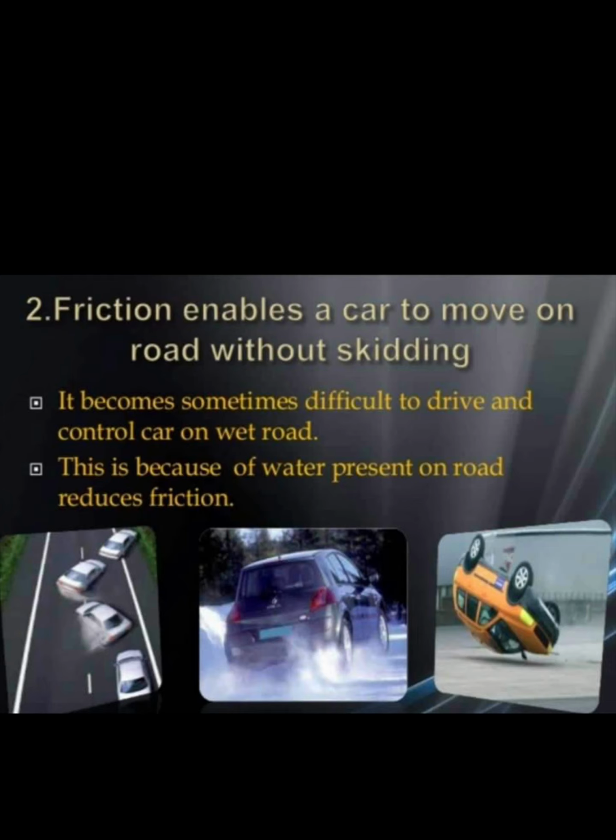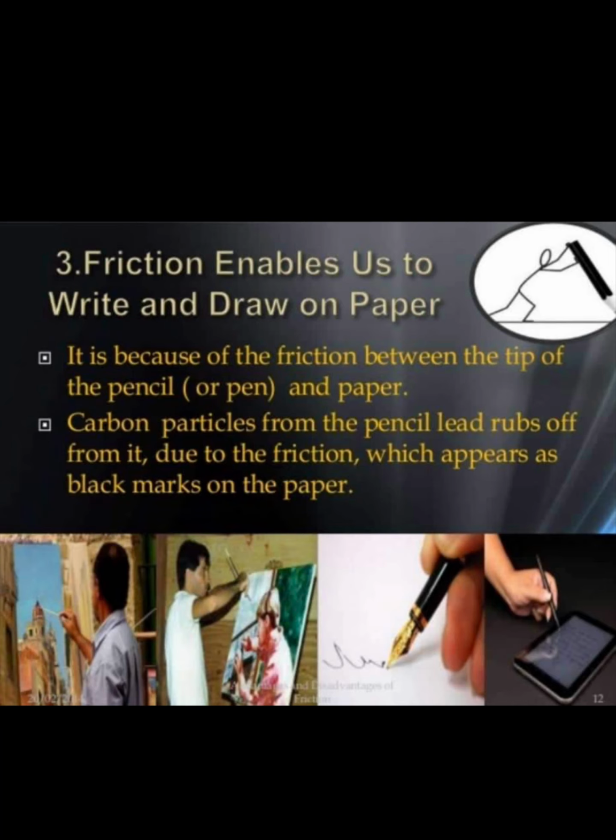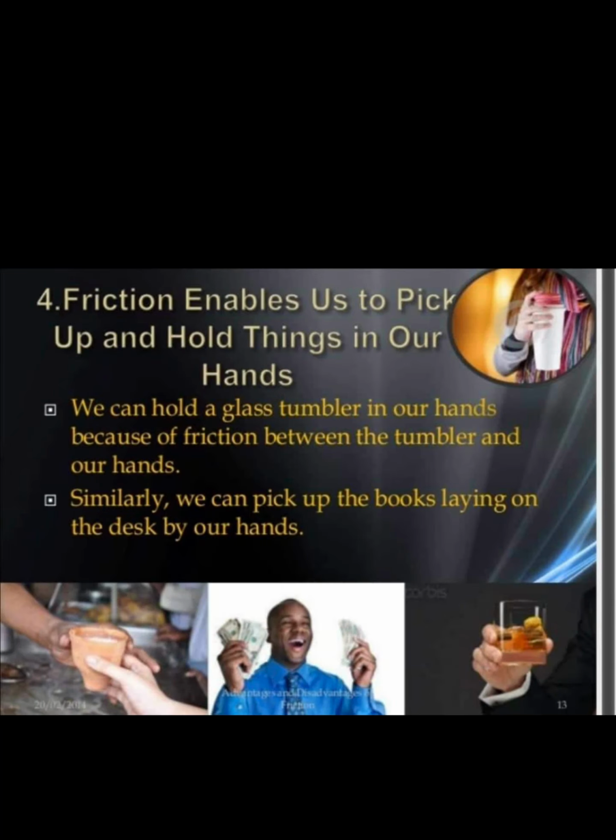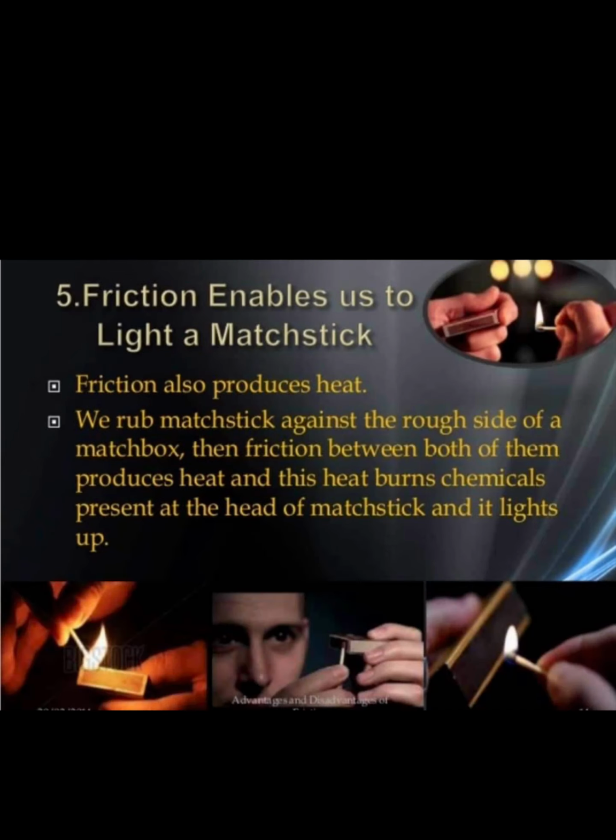What are the points, children? First point is friction helps us to walk. Second point is friction enables a car to move on the road without skidding, or we can say that friction helps the vehicle to move. Third point is friction enables us to write and draw. Fourth point is friction enables us to pick up and hold things in our hands. Fifth point is friction enables us to light a matchstick. Got the point, children?